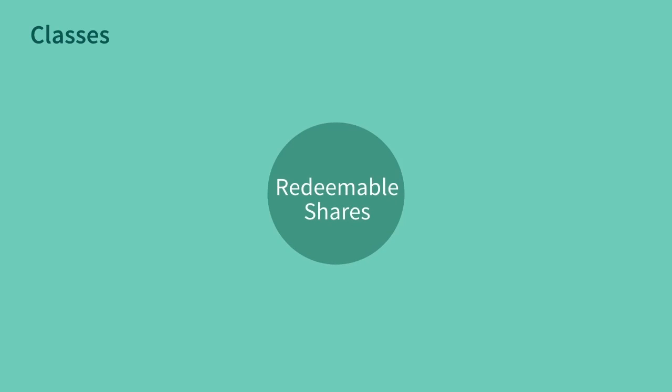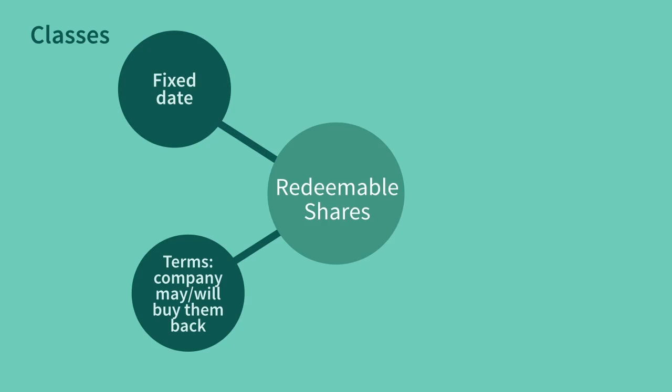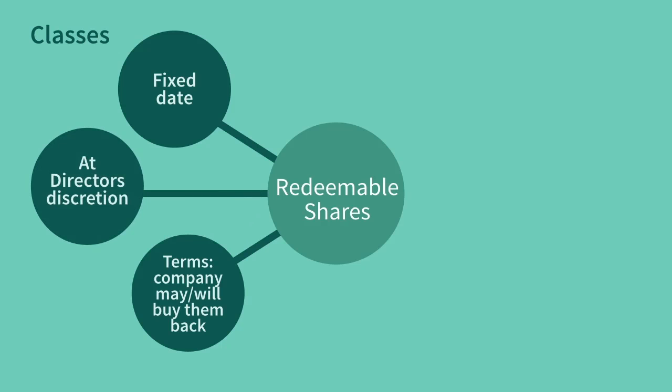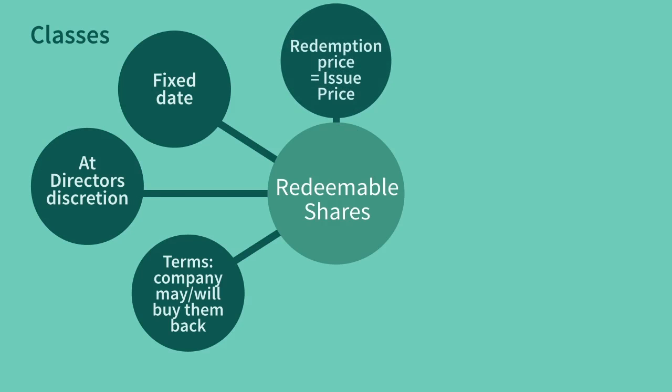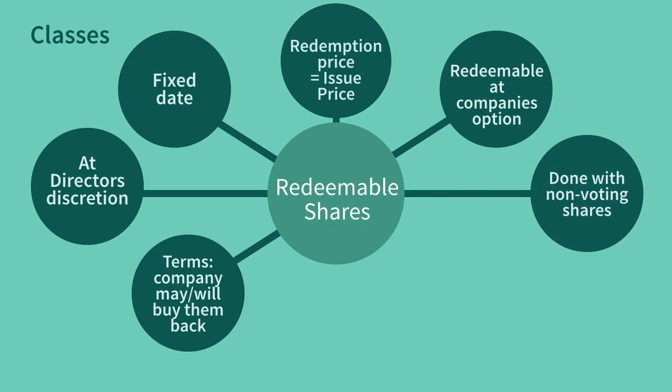Redeemable shares. These are shares issued on terms that the company will or may buy them back at some future date. The date may be fixed, for example, that the shares will be redeemed 5 years after they are issued, or at the director's discretion. The redemption price is often the same as the issue price, but need not be. They may also be redeemable at any time at the company's option. This is often done with non-voting shares given to employees, so that if the employee leaves the company, his shares can be taken back at their nominal value.